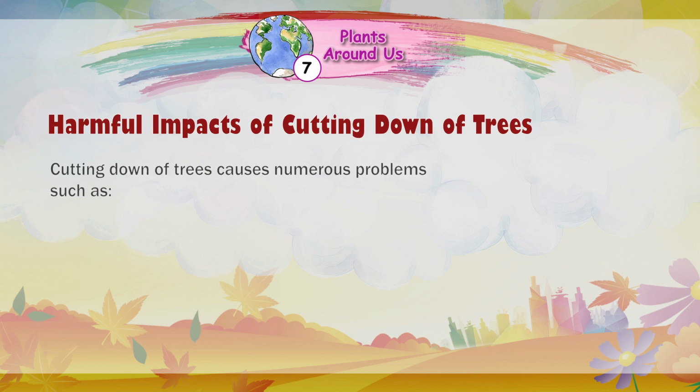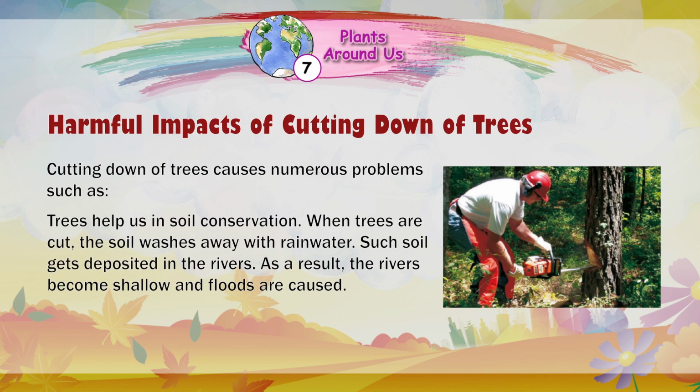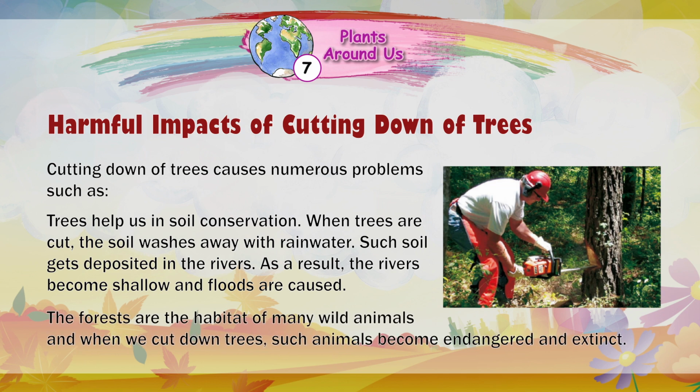Cutting down of trees causes numerous problems, such as trees help us in soil conservation. When trees are cut, the soil washes away with rainwater. Such soil gets deposited in the rivers. As a result, the rivers become shallow and floods are caused. The forests are the habitat of many wild animals, and when we cut down trees, such animals become endangered and extinct.